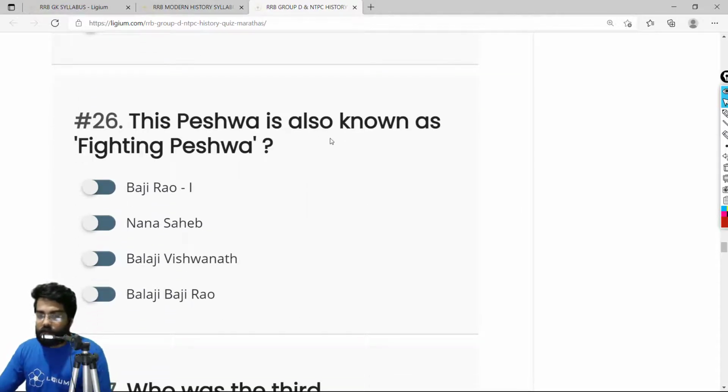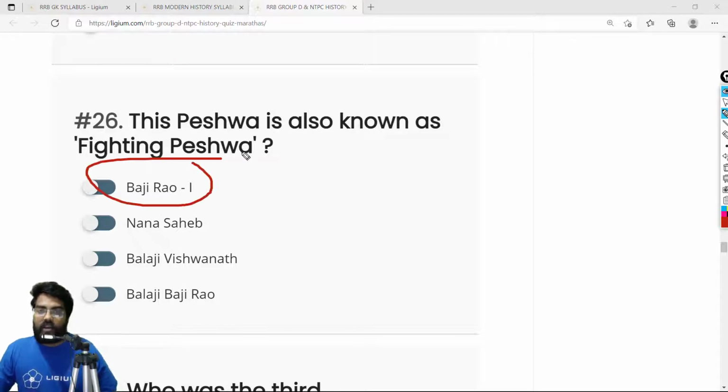The Peshwa is also known as the fighting Peshwa. Now, if you have seen the movie Bajirao Mastani, you might have seen many action scenes where Bajirao, played by Ranveer Singh, was always fighting against someone. So that is why he was called that. And the best part of this guy, Bajirao I, is that he was never defeated. He fought around 41 battles, and he was never defeated. He actually died because of infection.